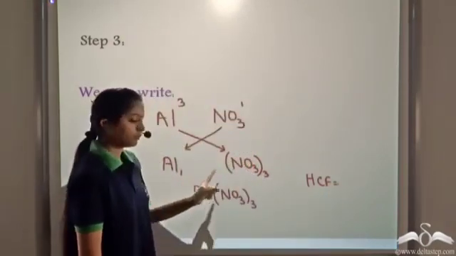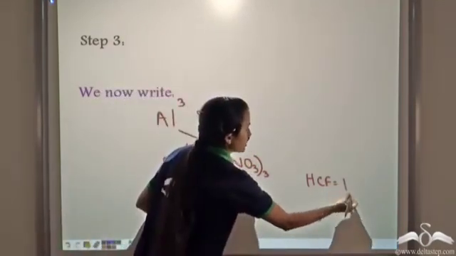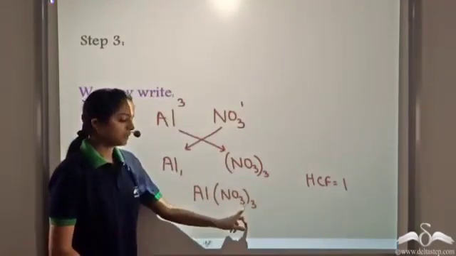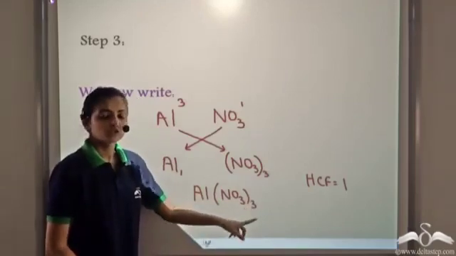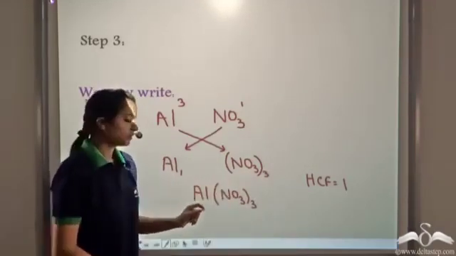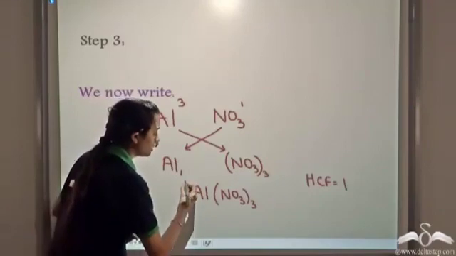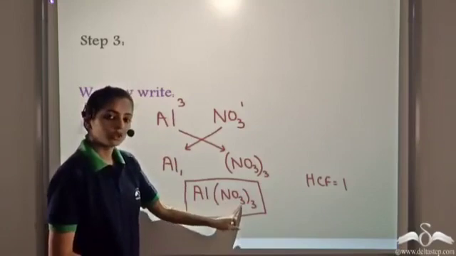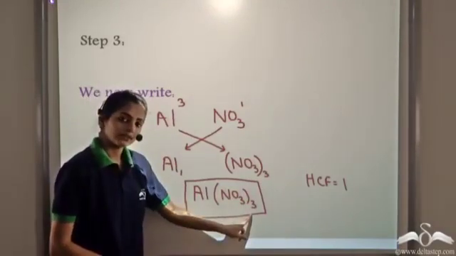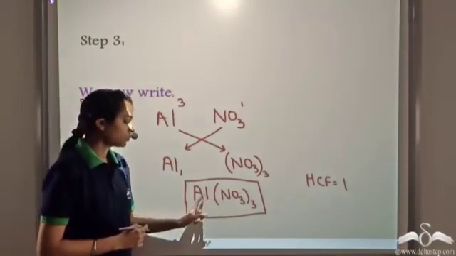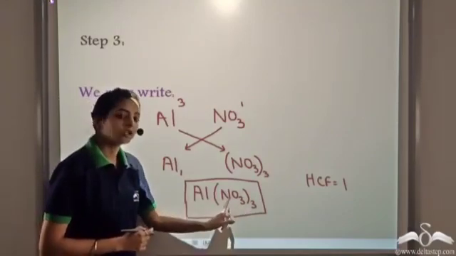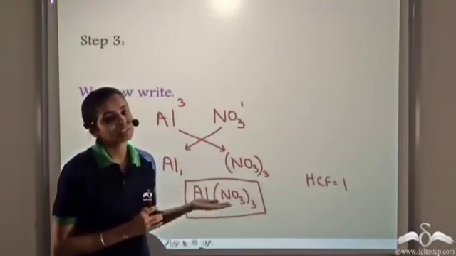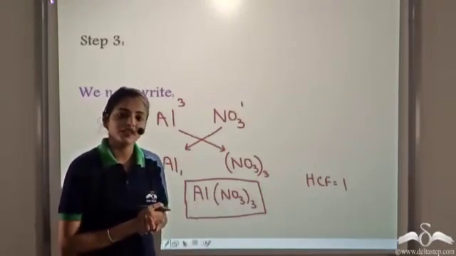Now, you remember we take the HCF. If we take the HCF of 1 and 3, we get 1. So there is no change. When we divide 1 by 1, we get 1. And when we divide 3 by 1, we get 3. So there is no change if we take the HCF. So the formula of the compound aluminium nitrate is Al(NO3)3. This shows there is 1 atom of aluminium and there are 3 nitrate radicals. So this is how we name the radicals, and this is how we get the formulae of the compounds containing radicals.